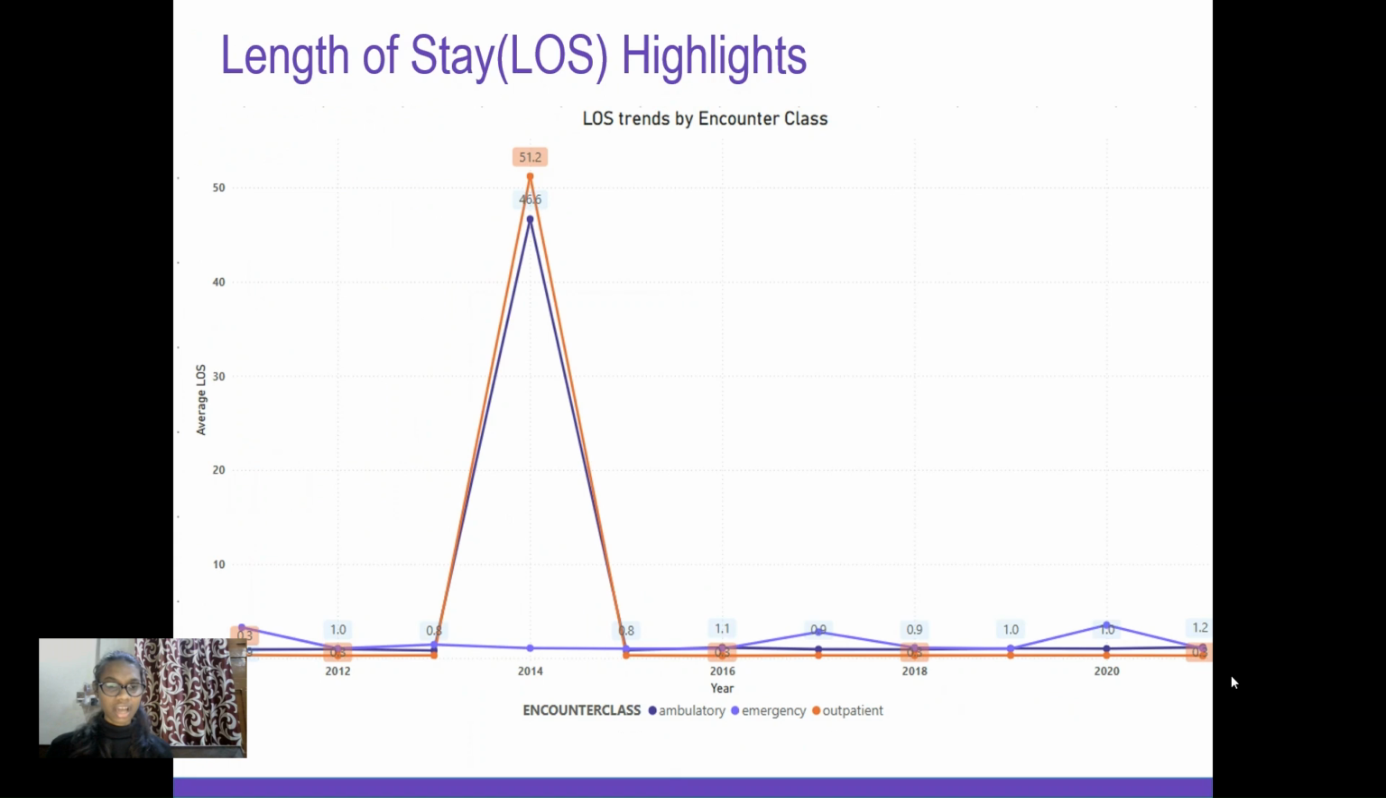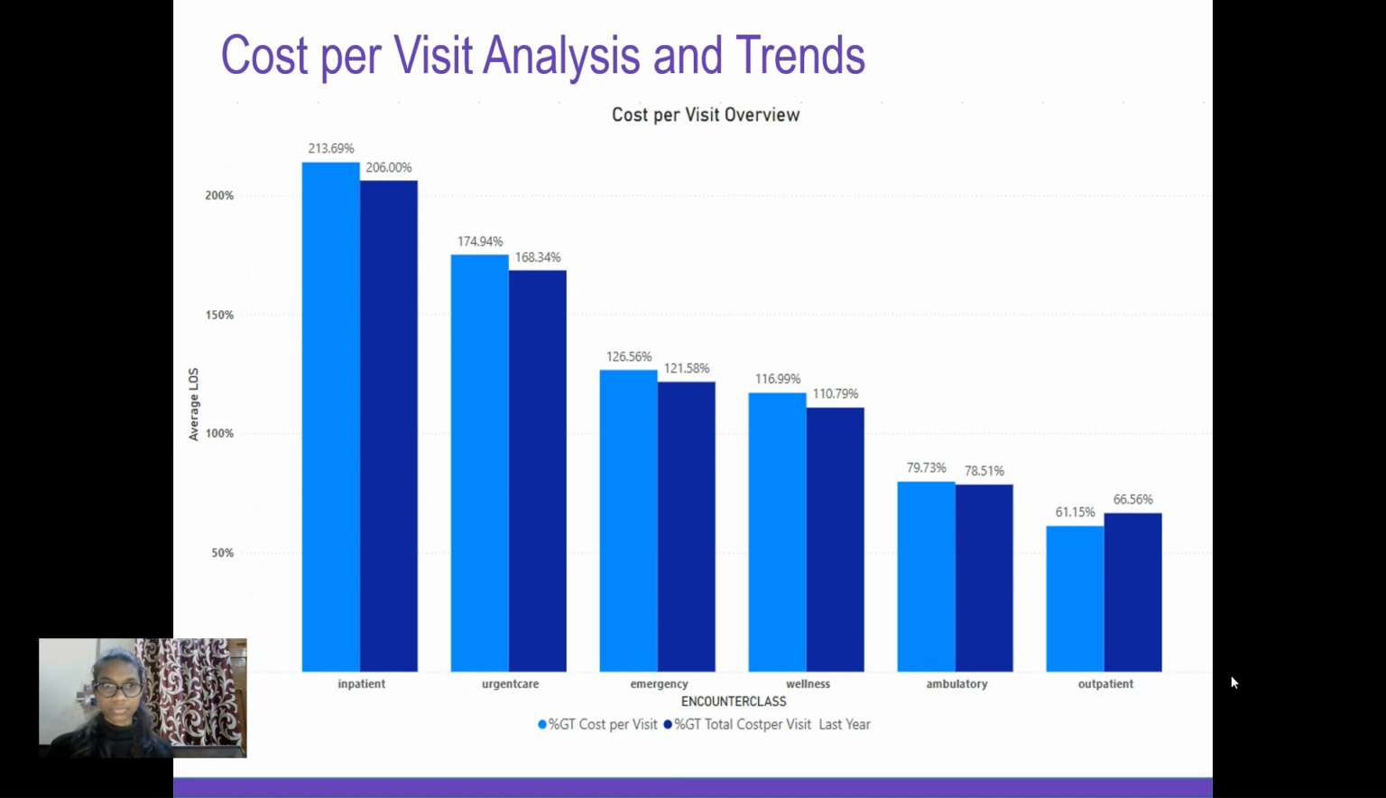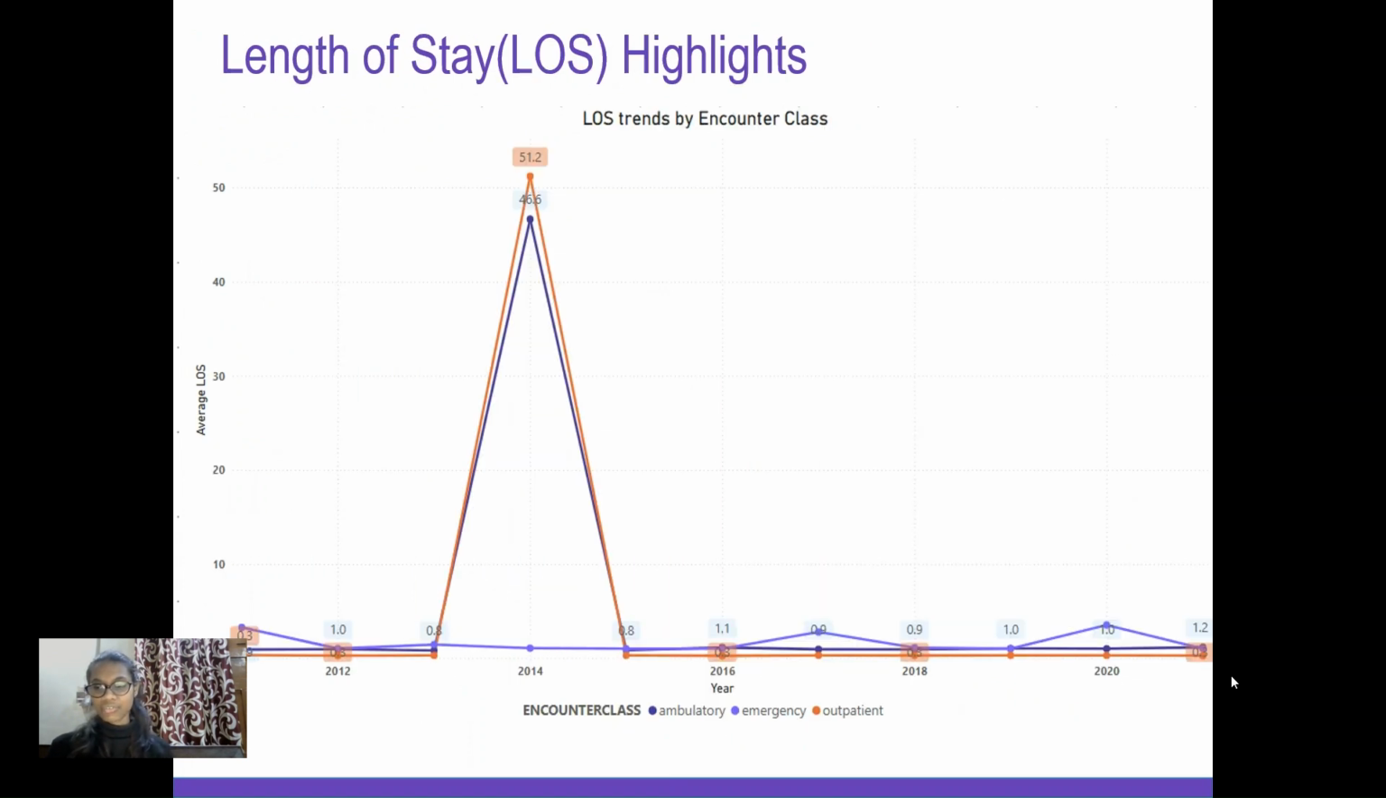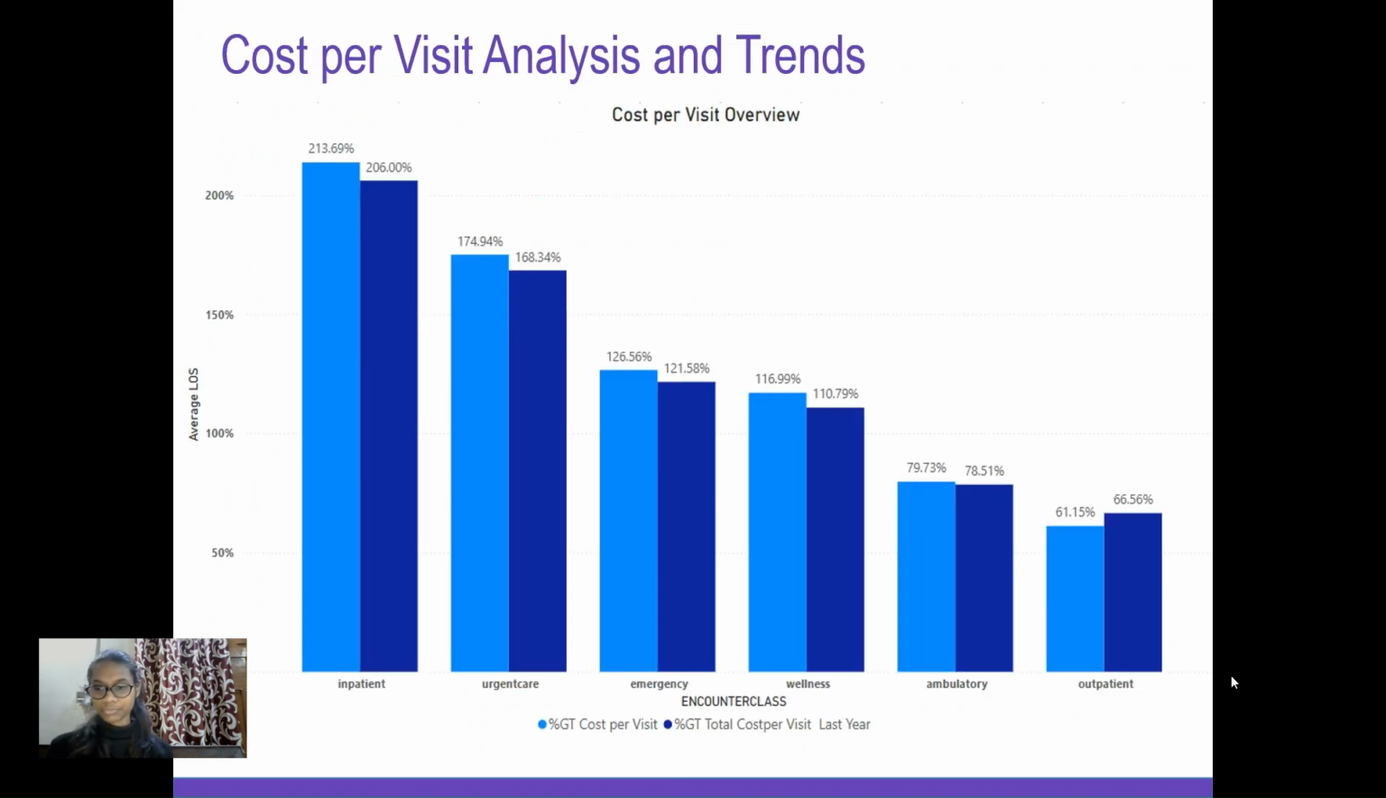So, this is the trend of the length of stay by the year over year growth of the encounter class: ambulatory, emergency, and outpatient. If we would like to give a recommendation here, first it would be to enhance the bed management system to minimize the delays in patient transfer, implement AI driven patient flow technology to adjust in real time, and improve the discharge planning for better transition from hospital to the home.